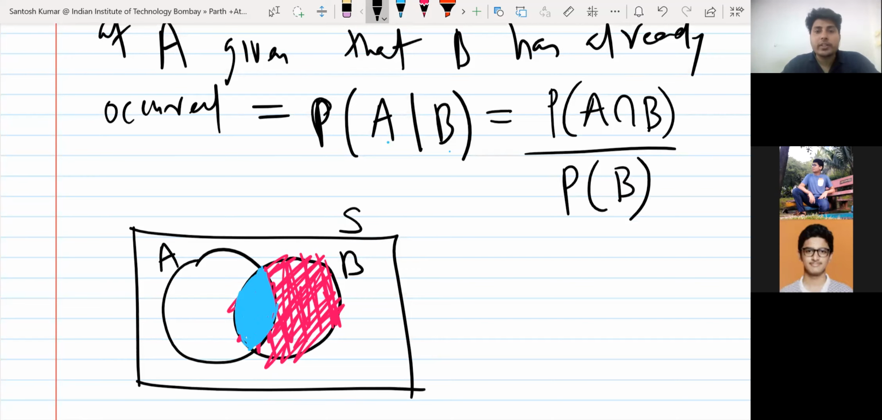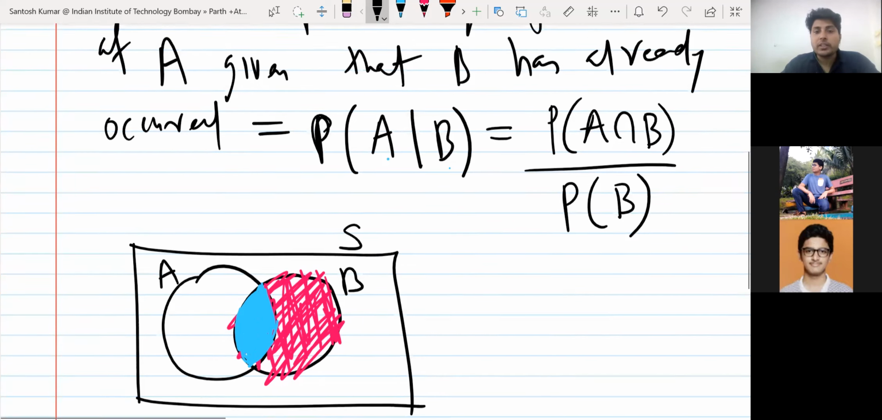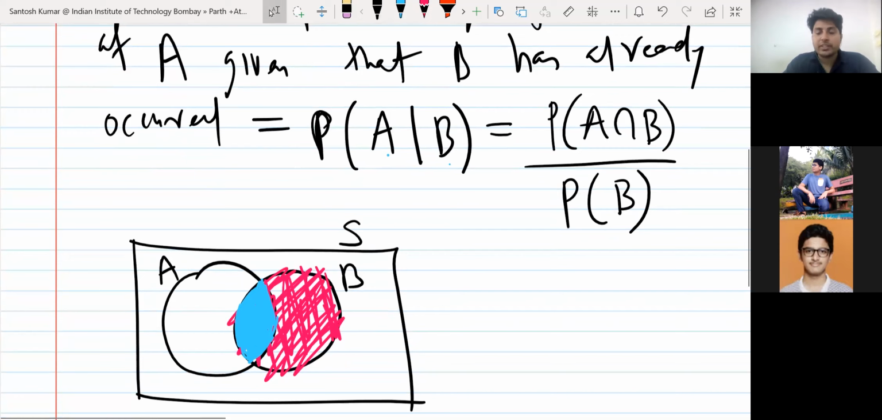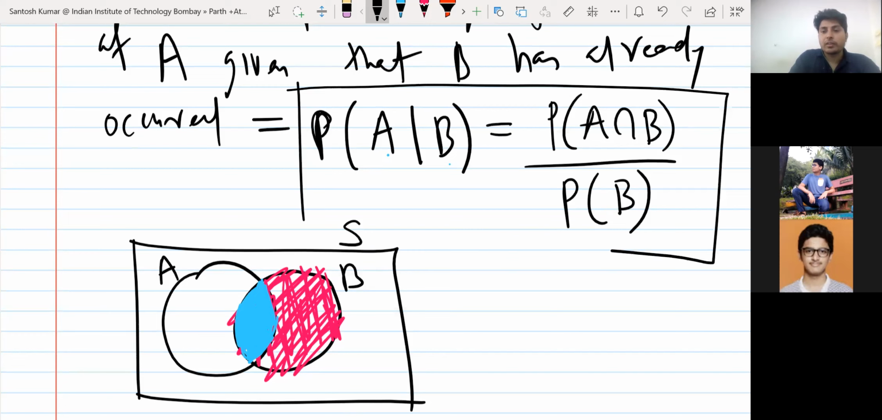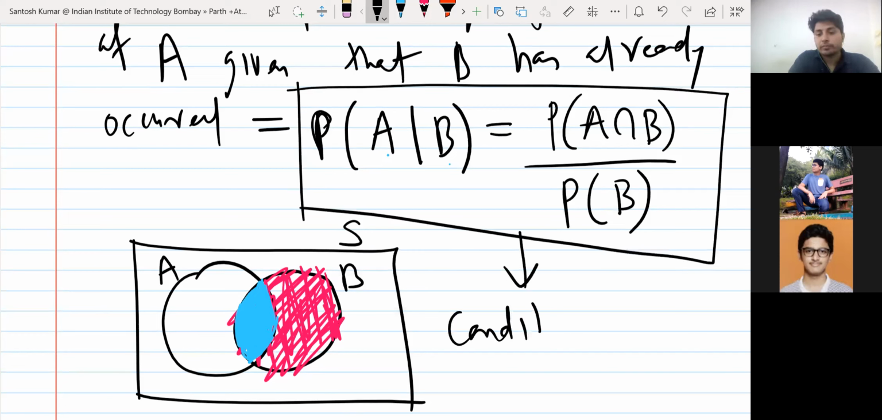So in this case you can say B is a sample space, and you need to find probability of A intersection B. So B has already occurred. So what is the chance of occurrence of A? So what is the portion where A and B both occurs? So it's A intersection B upon probability of B. So this is the definition itself. You can remember this is the definition of conditional. We call this formula as conditional probability.